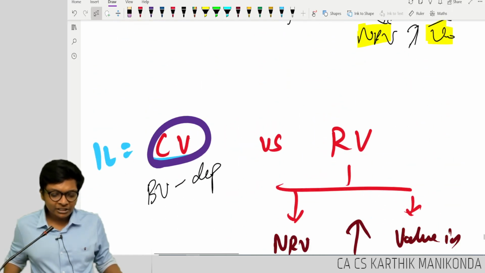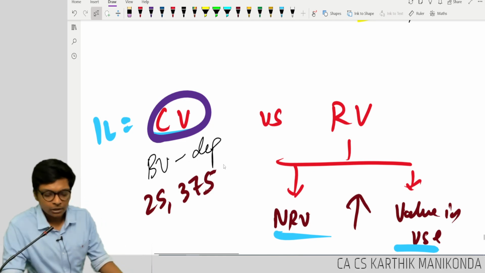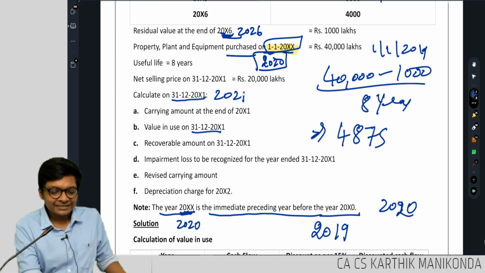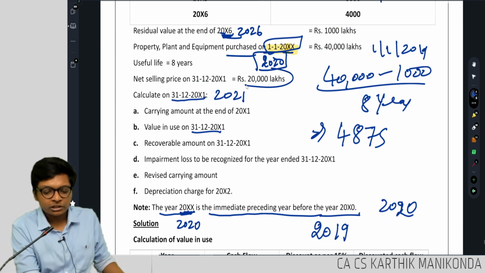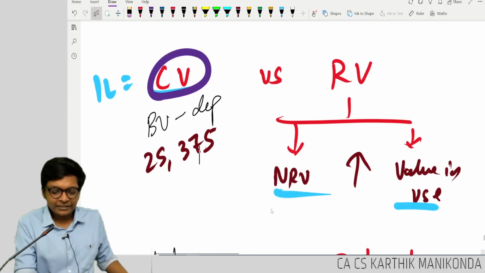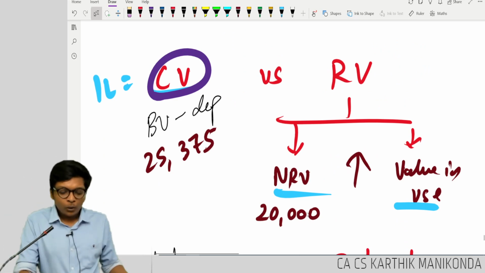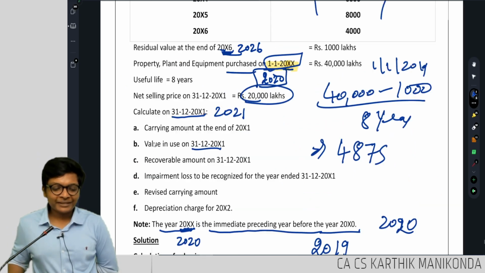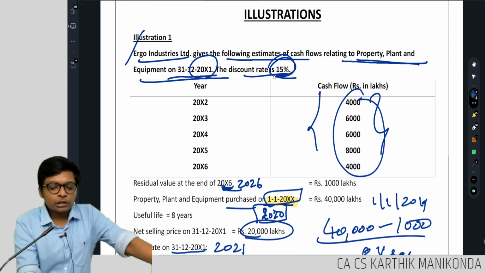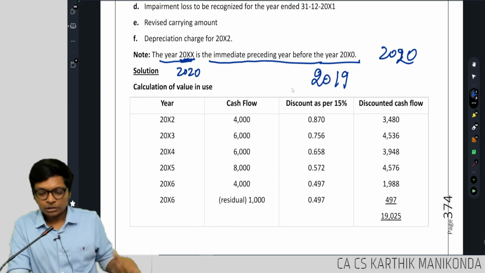So we have understood carrying value is 25,375. I will go to my equation and write 25,375. What is my estimated selling price? He has given in the question as it is, how much? 20,000. So go here and write NRV is 20,000. Correct? What is value in use? Present value of cash flows. So cash flow is given, discounting rate is given. Do you know how to find present value, guys?